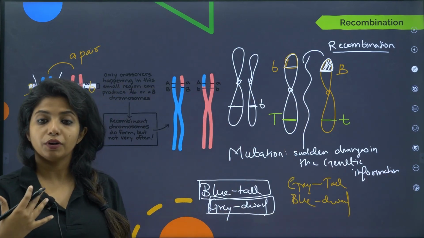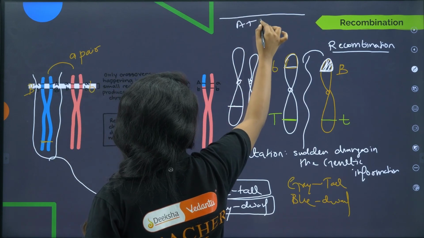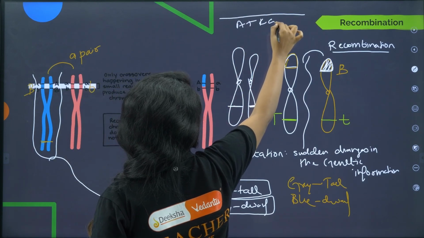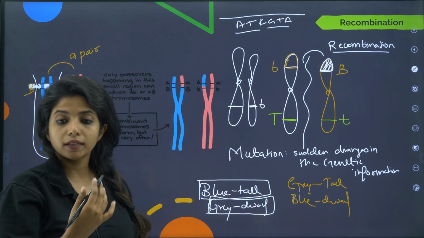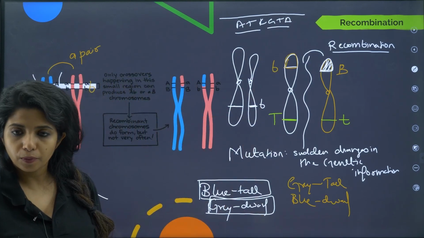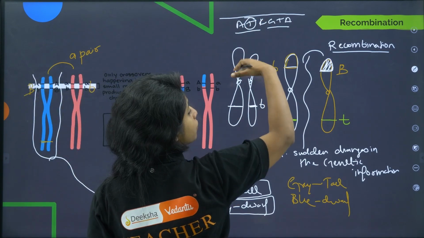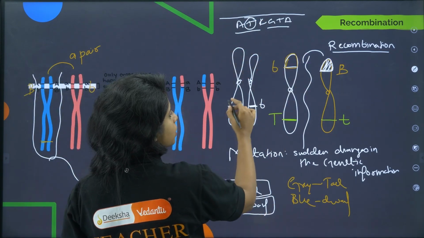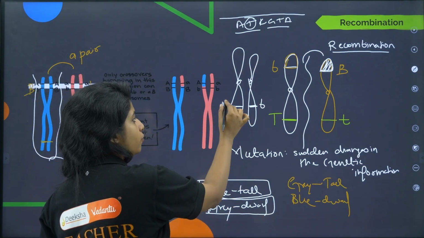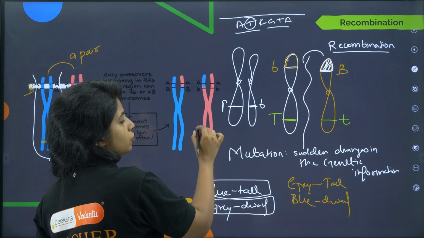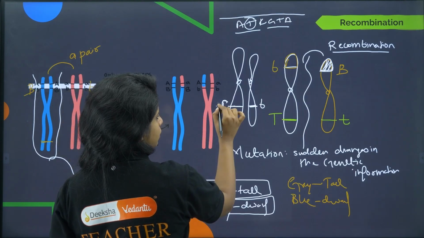If you have studied about DNA, you might know that basically a DNA strand looks like this. You have different codes: A, T, C, G, T, A, things like that. And all of these basically are coding for amino acids, and these amino acids are coding for proteins. So this is how things work. Now if there is a change in one among them, this will be coding for something else. Now suppose they are coding for something else, not capital B, not small b, there is some other new allele being formed over here, which is D.